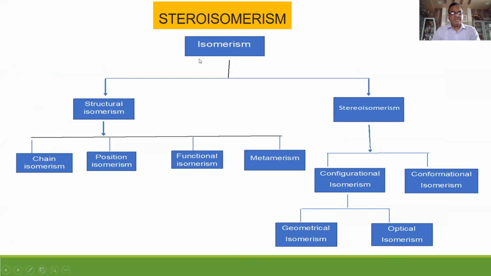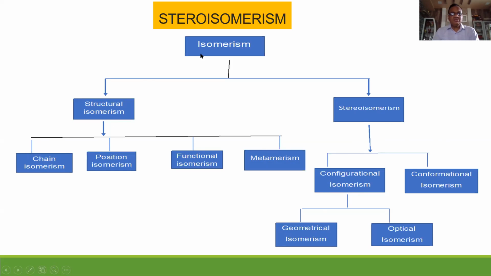So, the question arises, what is isomerism? Organic compounds having the same molecular formula but different structural formulae are called isomers of each other, and the phenomenon is called isomerism. Isomerism is divided into two types, structural isomerism and stereoisomerism. Structural isomerism is classified into four types: chain isomerism, position isomerism, functional isomerism, and metamerism. Stereoisomerism is divided into configurational and conformational isomerism, and configurational is again divided into two types, geometrical and optical isomerism.